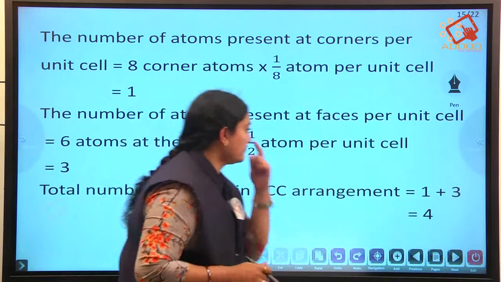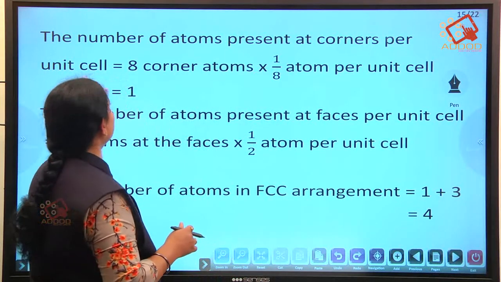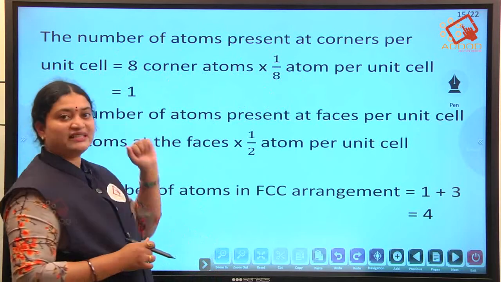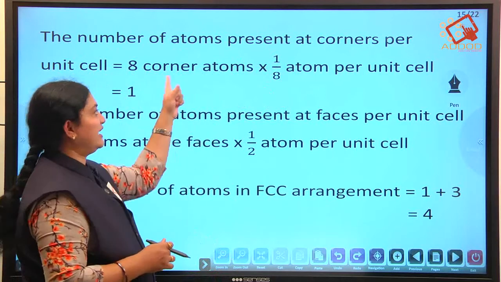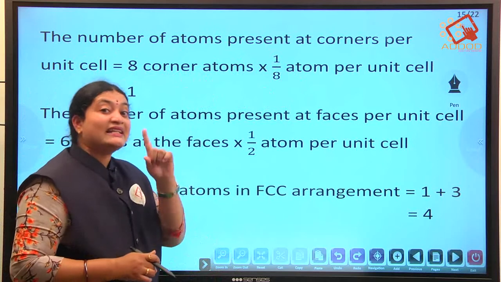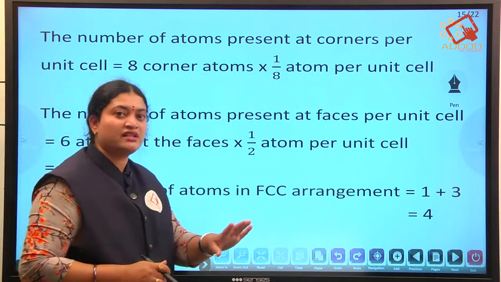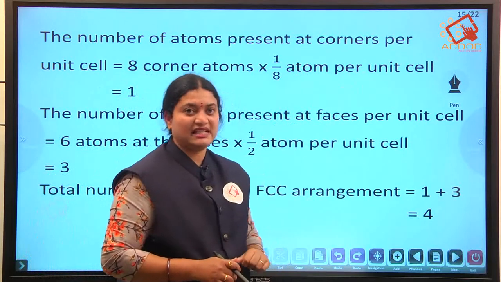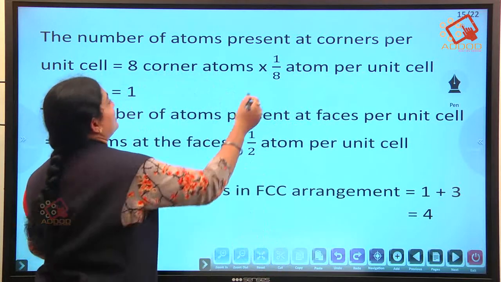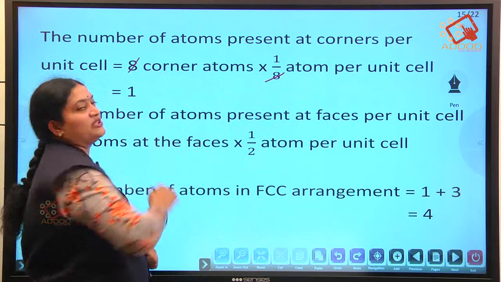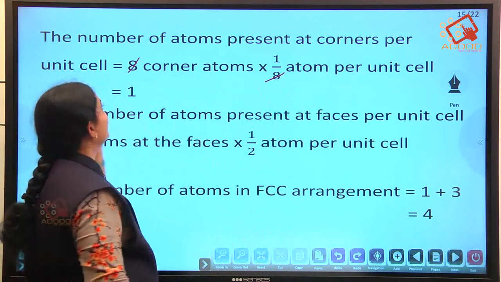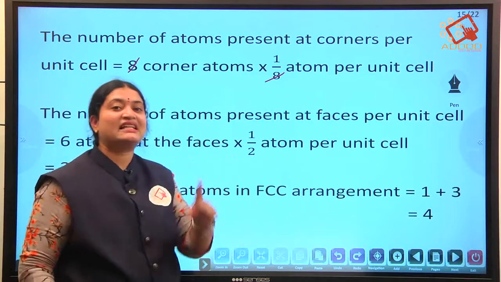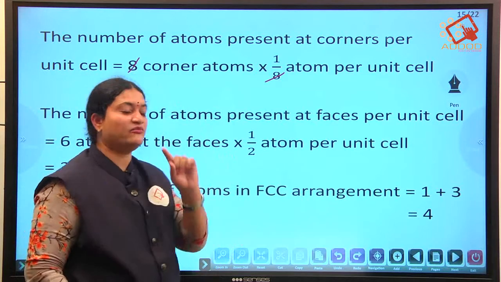So here we have written the number of atoms present at corners per unit cell. So how many are there? 8 corner atoms are there, and each corner atom contribution is 1/8 atom per unit cell. So now if you cancel 8 and 8, how much did you get? 1. That is the number of atoms present at corners per unit cell. It is 1 atom we have got.